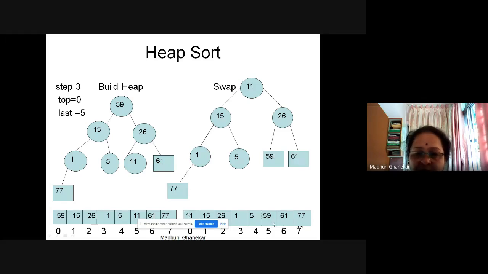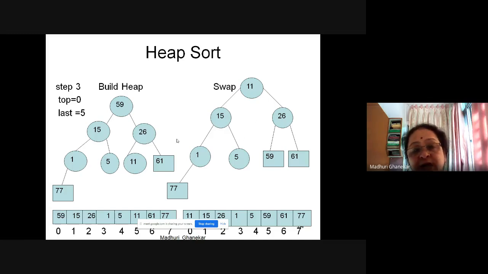Now our aim was to sort the given array. Our aim was to sort the given array, and what we are doing? Applying the heap property, building the heap, then swapping the elements, and again we will see how it reflects into the array. So actually, try to understand, even if this heap is constructed and swapping is done, every operation is taking place into the array only. But the array we try to consider as a heap, max heap.